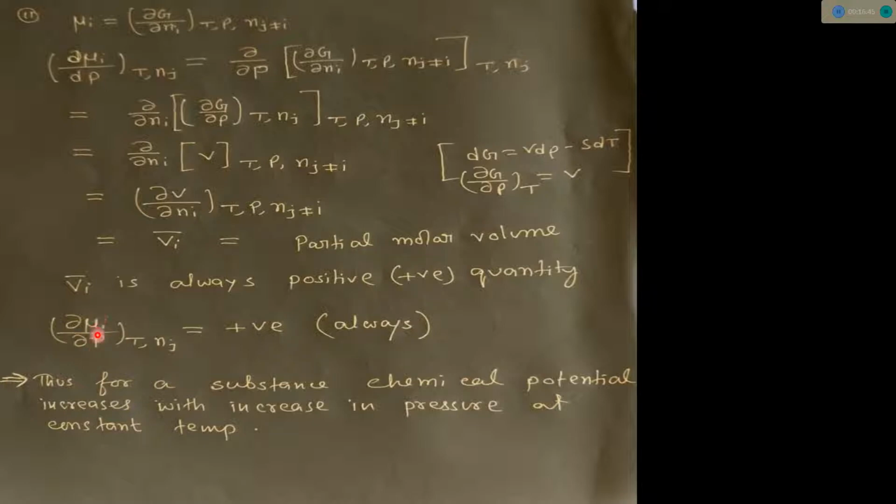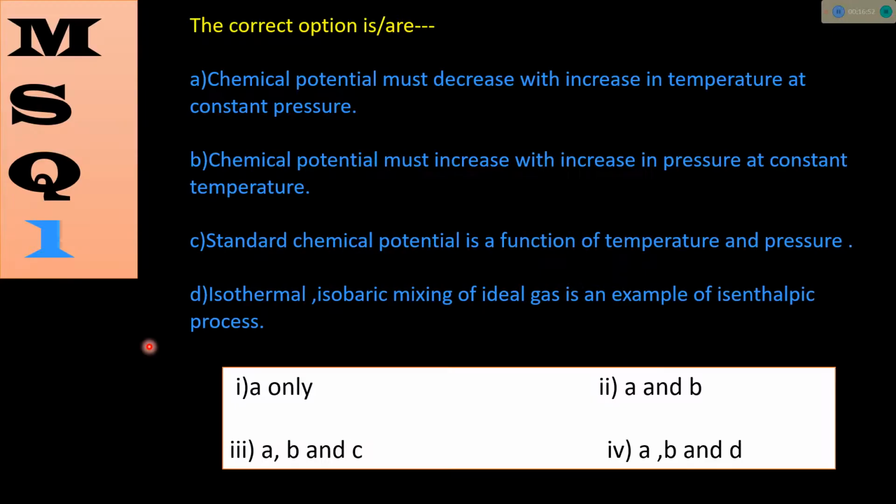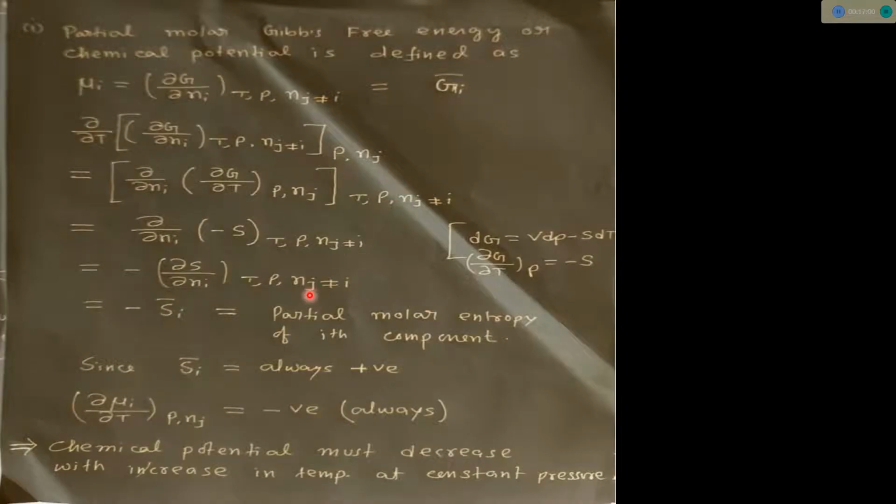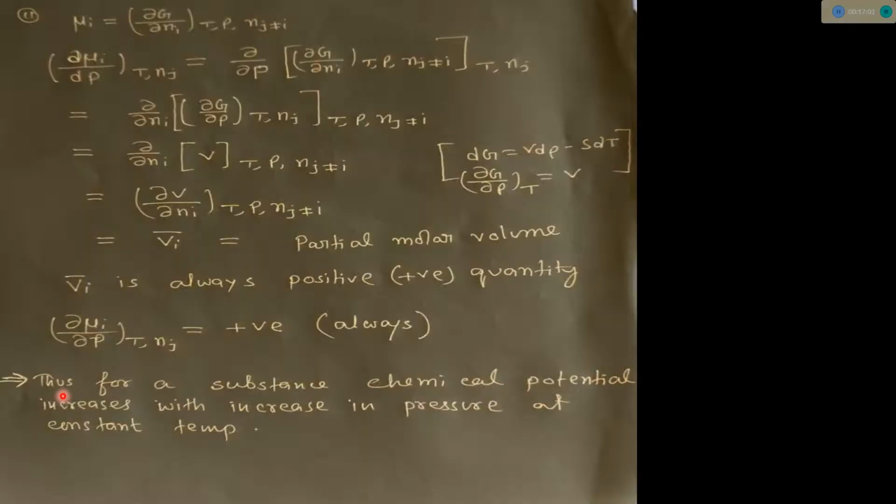In the second statement it is given that chemical potential must increase with increase in pressure at constant temperature. So we found here that the chemical potential of a substance increases with increase in pressure at constant temperature. So statements 1 and 2 are correct.